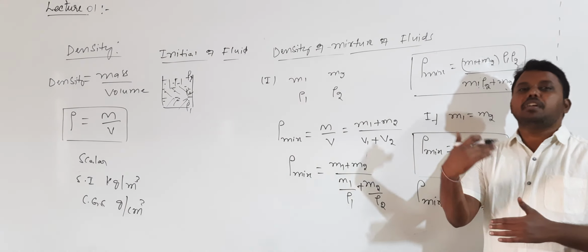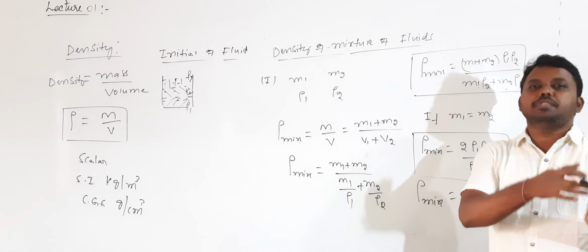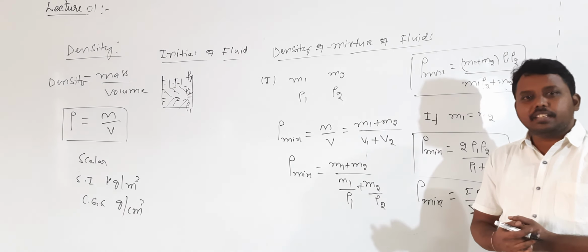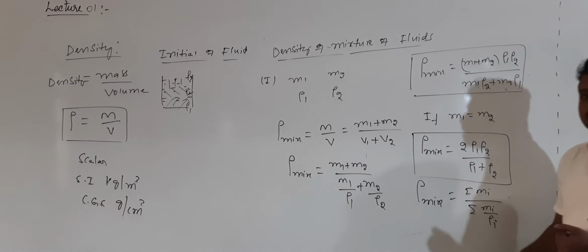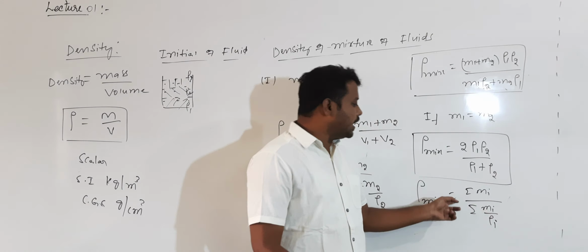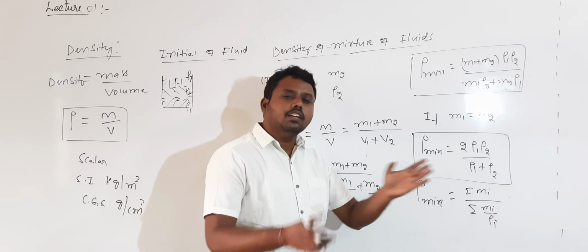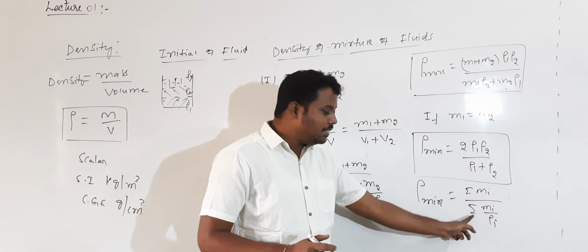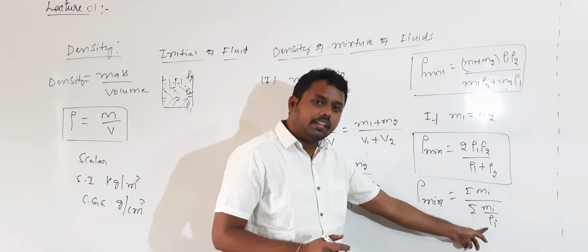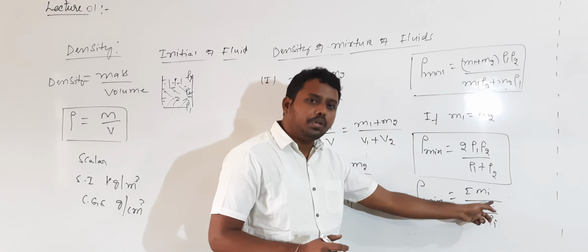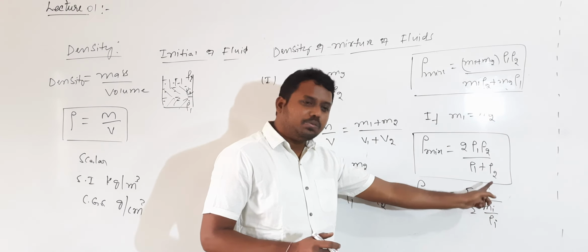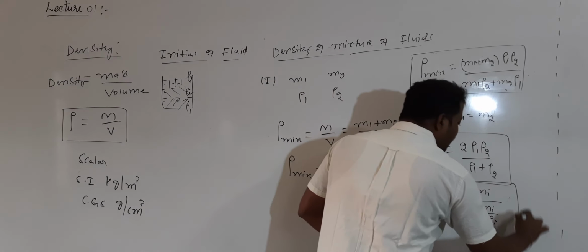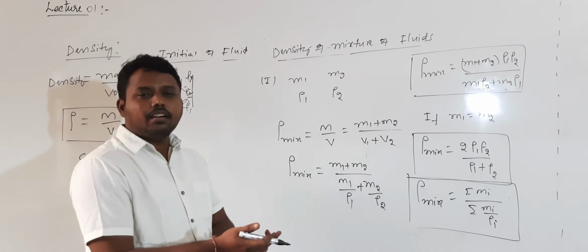If there are n fluids with masses m1, m2, m3 and densities ρ1, ρ2, ρ3 mixed, the density of the mixture is the total mass of all the fluids divided by m1 by ρ1 plus m2 by ρ2 plus m3 by ρ3 and so on. This is the formula to calculate the density when many fluids are mixed.